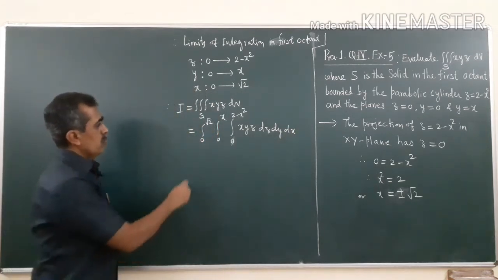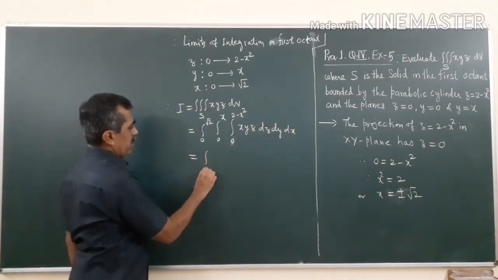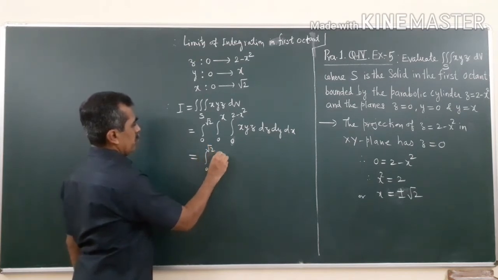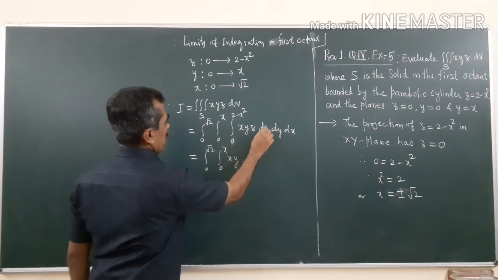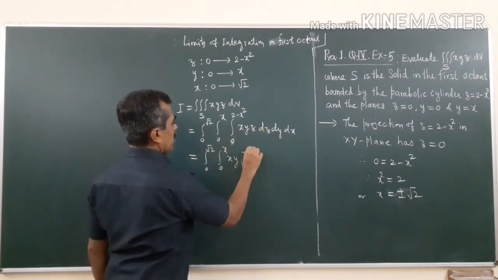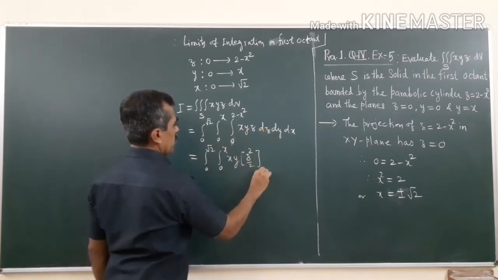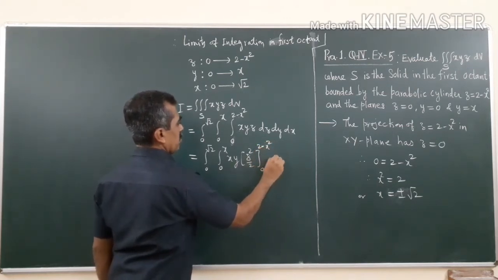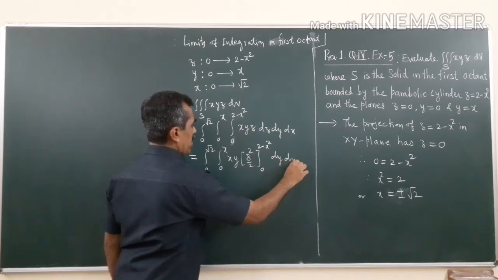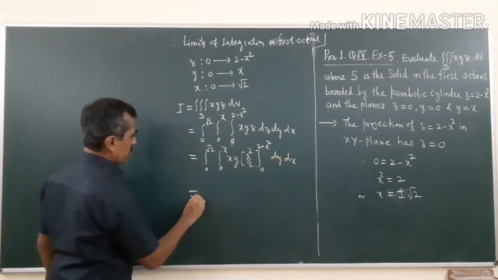So this is equal to the integral 0 to root 2, integral 0 to x, of x into y, and the integral of z is z square by 2, from 0 to 2 minus x square, dy dx. Very simple calculation.